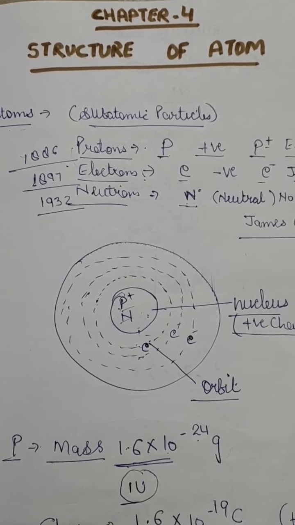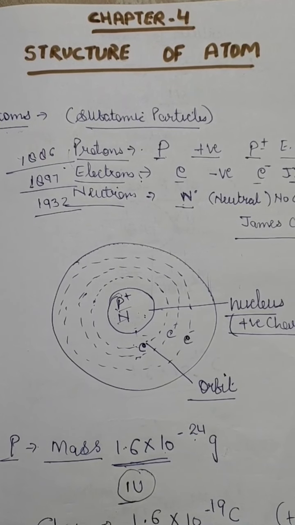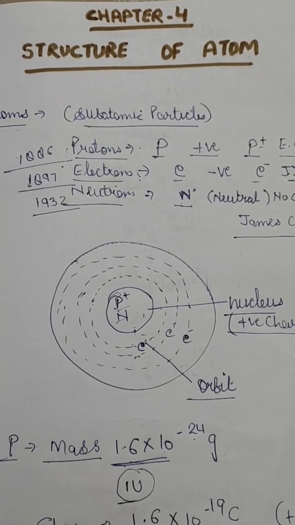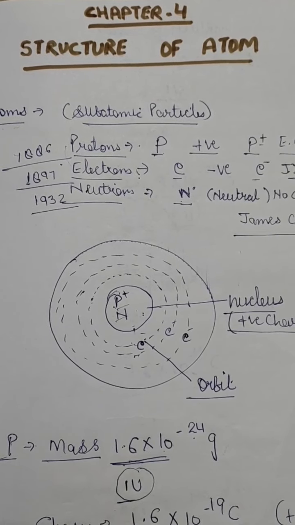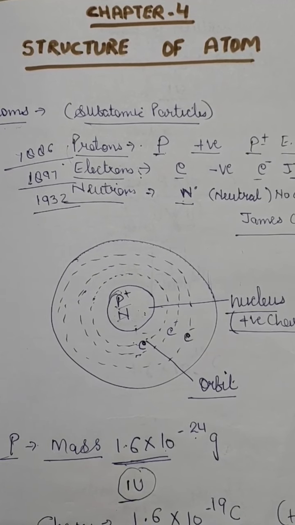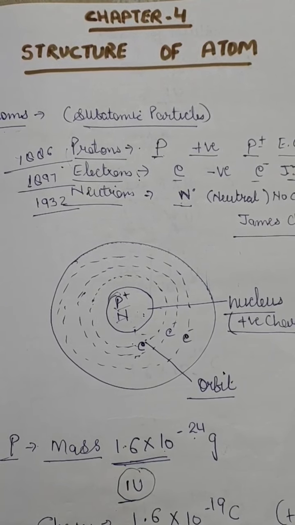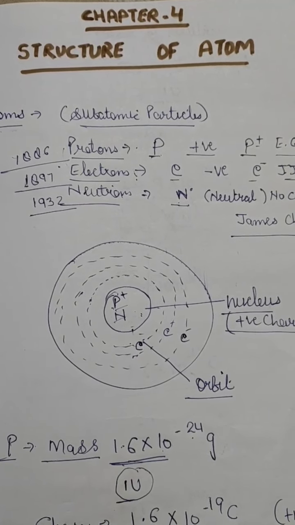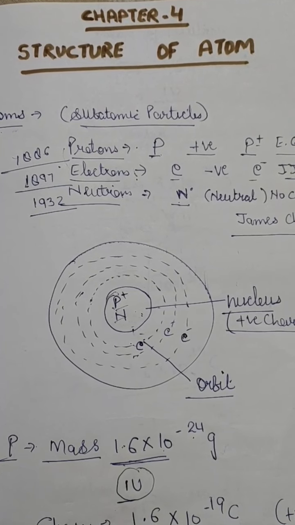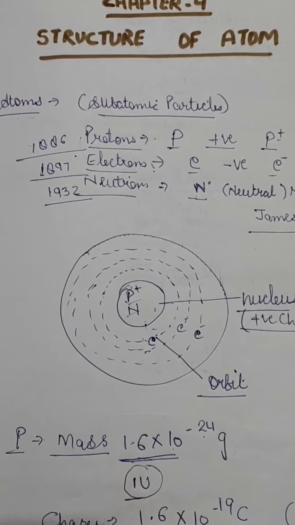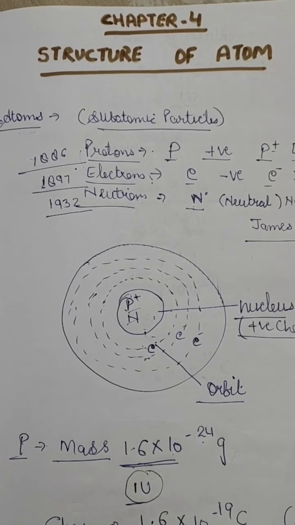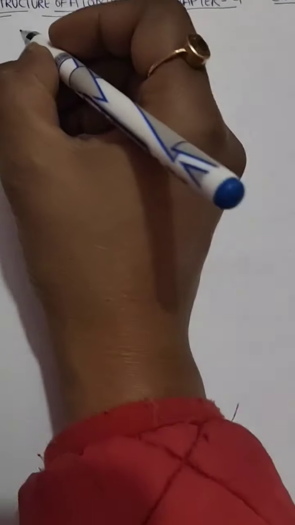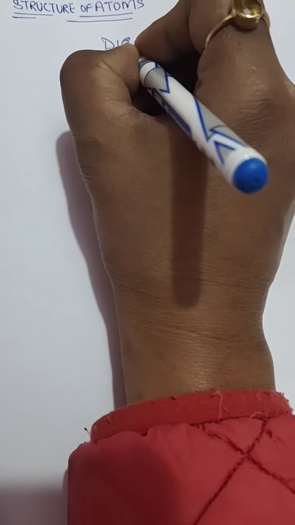So today we will be learning about how the discovery of the electron happened and who the scientists were who found out that there are electrons, protons, and neutrons in the atom. So first we will be discussing the discovery of electrons, that is, how this negatively charged particle in an atom was discovered. This was discovered by Sir J.J. Thomson in 1897. So our today's topic is discovery of